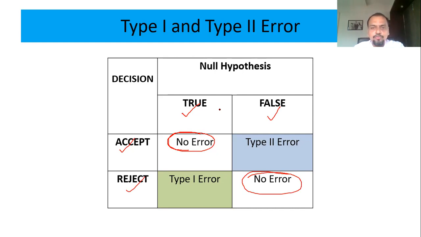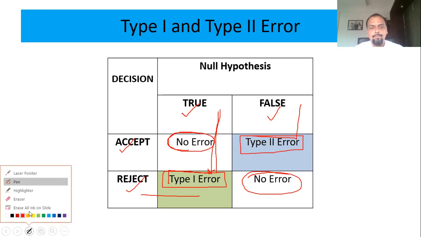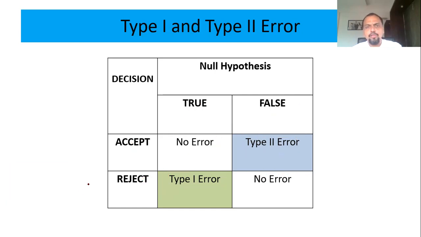When your hypothesis was true and you rejected it, right? सही था पर आपने reject किया. The hypothesis was true, but you still rejected it, so it is called a type 1 error. And वो false था, but due to some reason you accepted it, then it is called a type 2 error. समझ में आ रहा है type 1 and type 2 error?